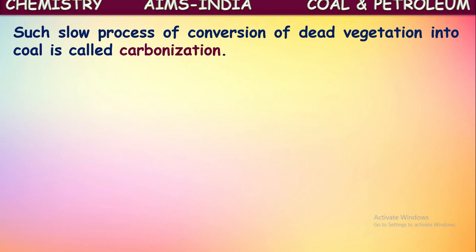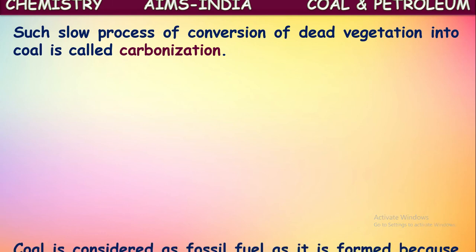Such a slow process of conversion of dead vegetation into coal is called carbonization. So dead plants and animals which are buried under the layers of the earth slowly convert to form coal because of high pressure and temperature inside the layers of the earth. But it won't be done overnight. It takes years and years of time. This is a very slow process. The process of formation of coal is called carbonization.